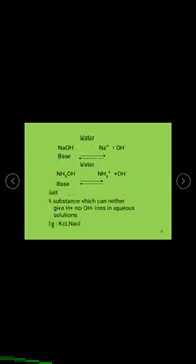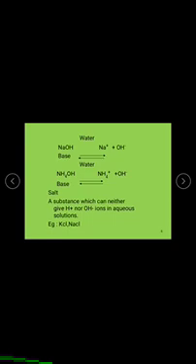And the next one is bases. When NaOH dissolves in water, it produces Na plus and OH minus ions. Then ammonium hydroxide, when dissolved in water, produces ammonium plus and OH minus ions. In both cases, it produces OH minus ions.